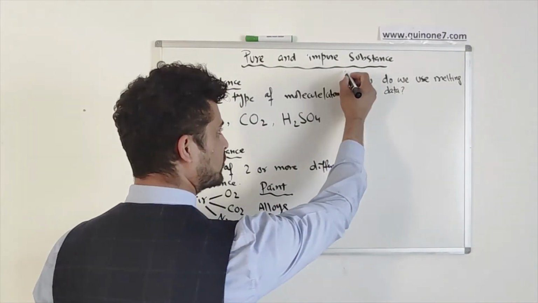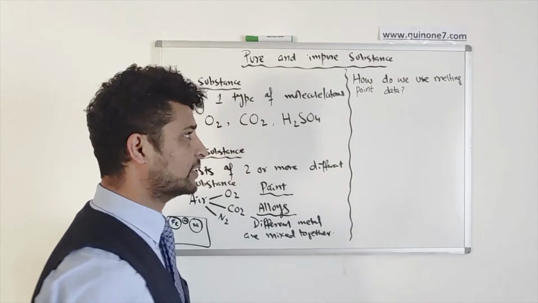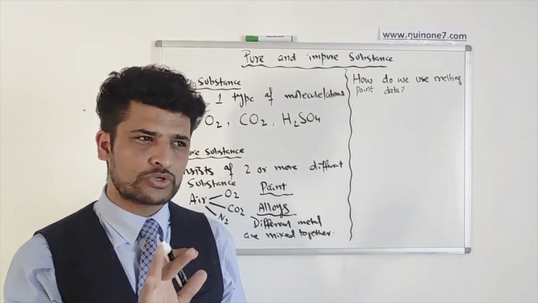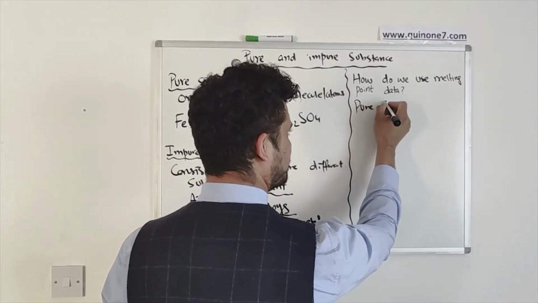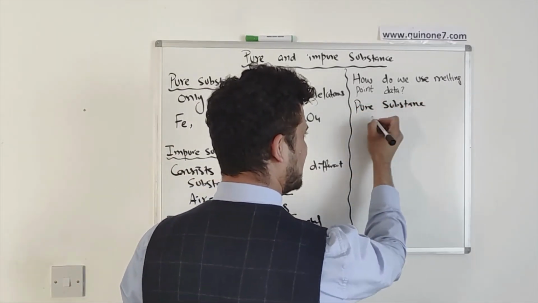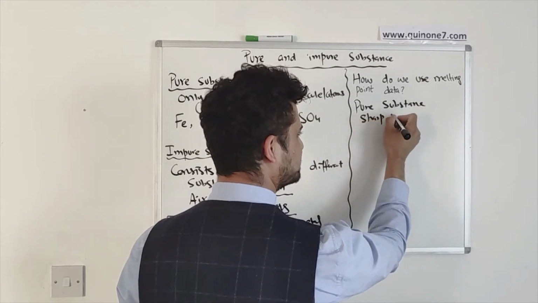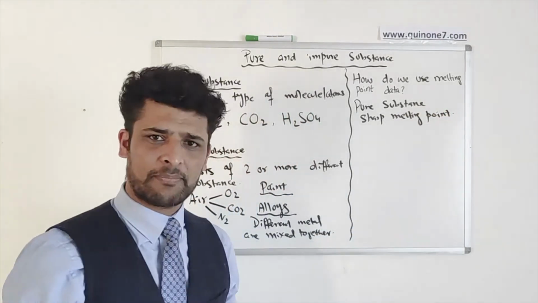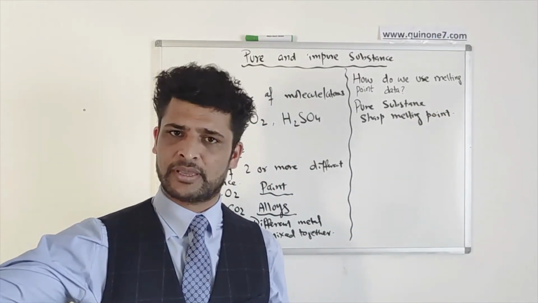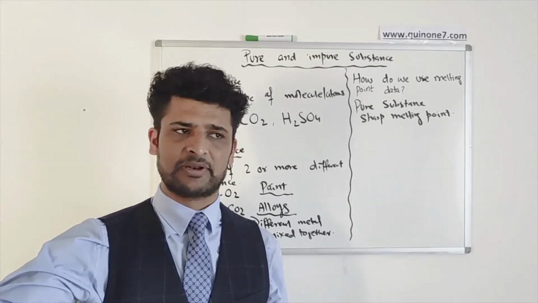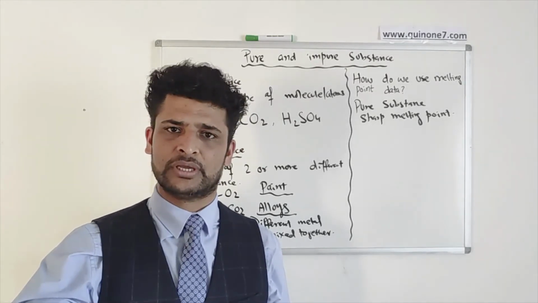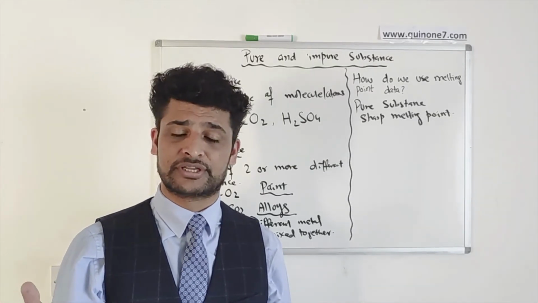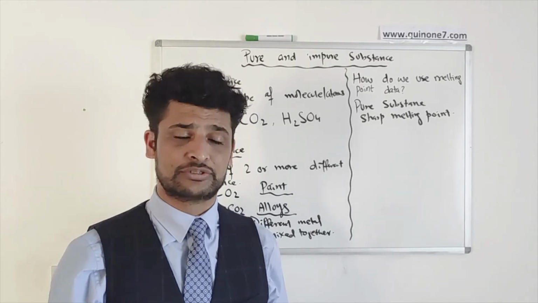Now let's talk about the melting point of these. Melting point will actually be lower, and it will show you a different melting point. Whenever you have a pure substance, it will have a sharp melting point. So sharp means you melt it, it will tell you straight away that this is the melting point of, for example, ice, which will give you a sharp melting point. Iron, or for example aluminium oxide, will give you 2800 degrees centigrade. So it's a sharp melting point as long as it's pure.